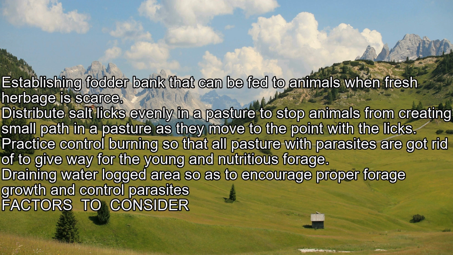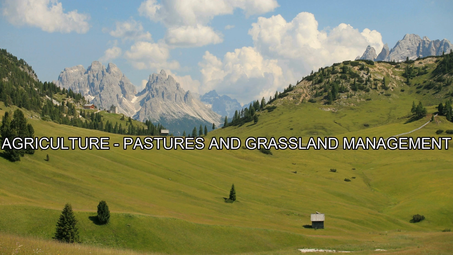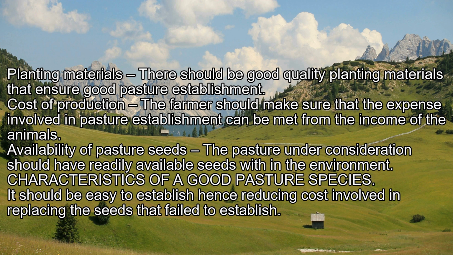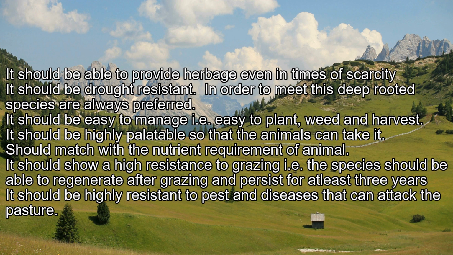Factors to consider. Planting materials: there should be good quality planting materials that ensure good pasture establishment. Cost of production: the farmer should make sure that the expense involved in pasture establishment can be met from the income of the animals. Availability of pasture seeds: the pasture under consideration should have readily available seeds within the environment. Characteristics of a good pasture species: it should be easy to establish, hence reducing the cost involved in replacing the seeds that fail to establish. It should be able to provide herbage even in times of scarcity.